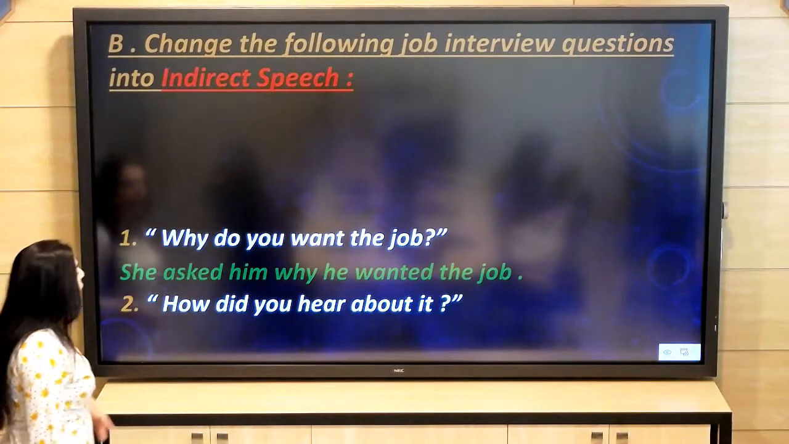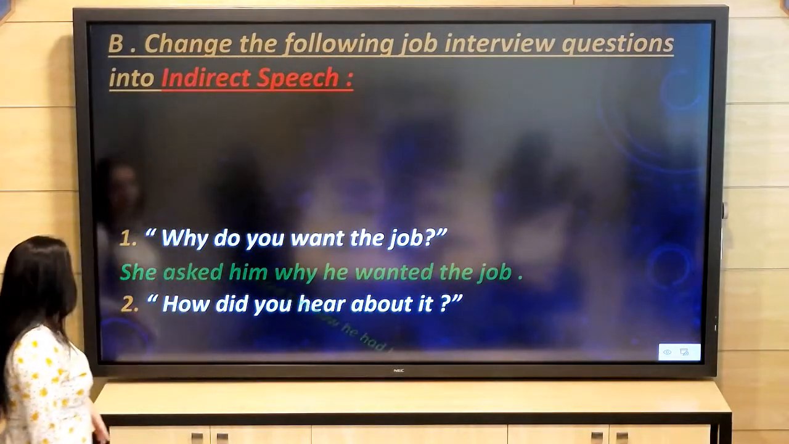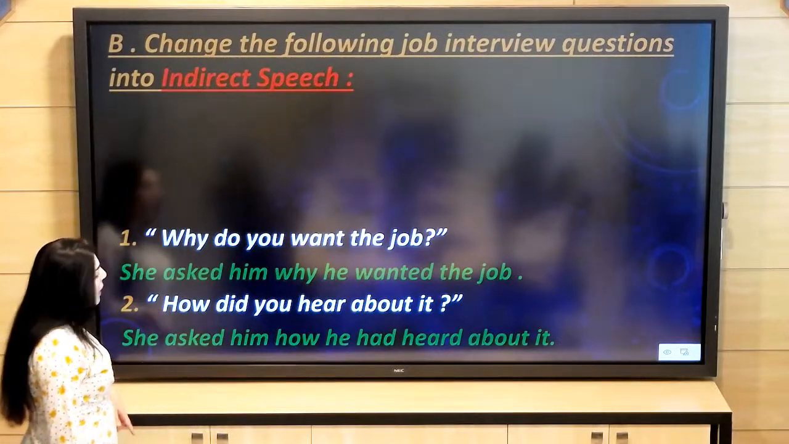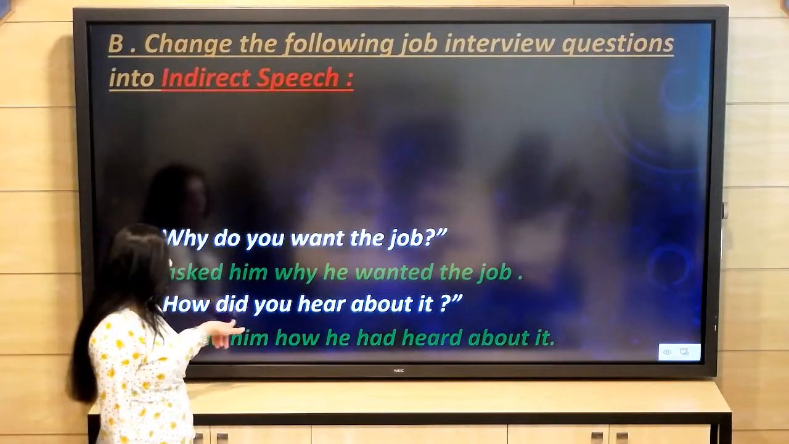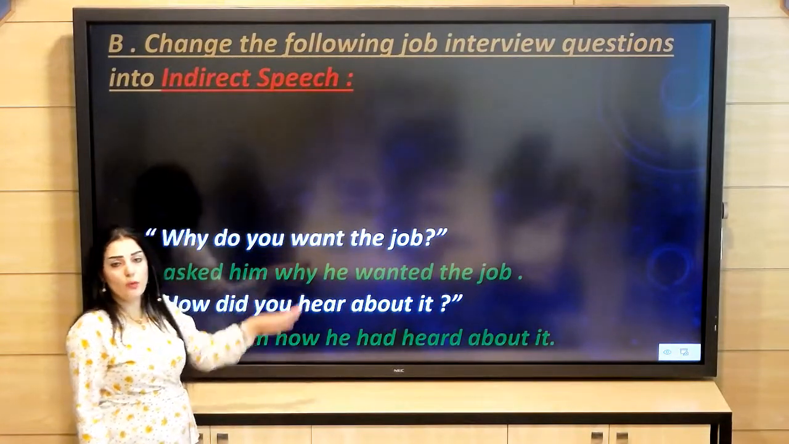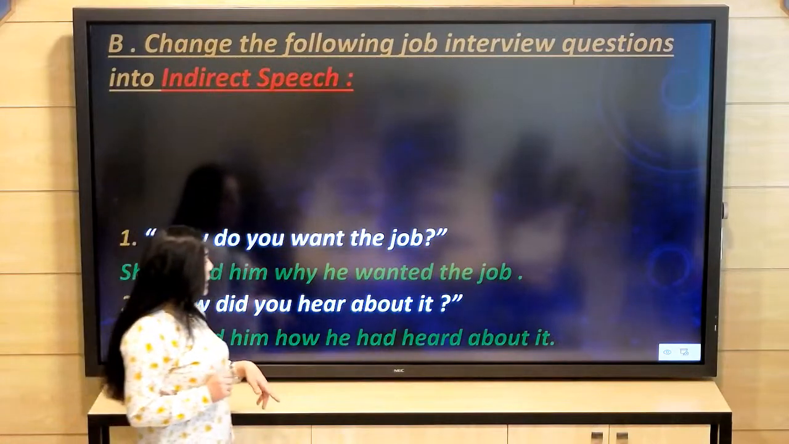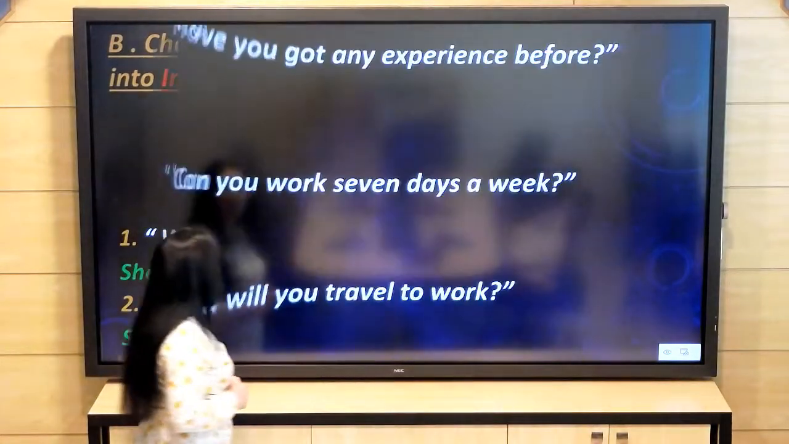Question 2. How did you hear about it? It is a simple past tense. She asked him how he had heard about it. So did you hear? It is a simple past. It will become past perfect. How he had heard about it.